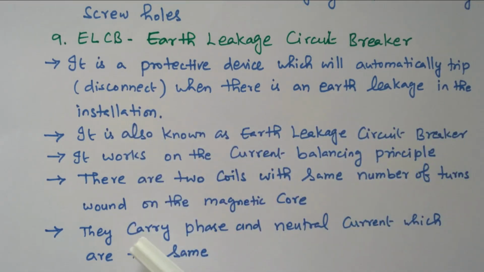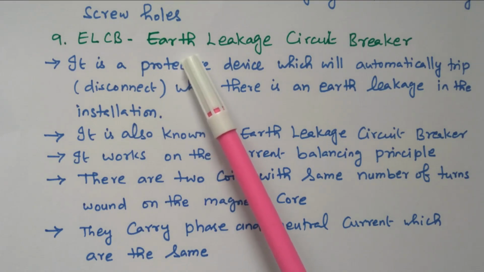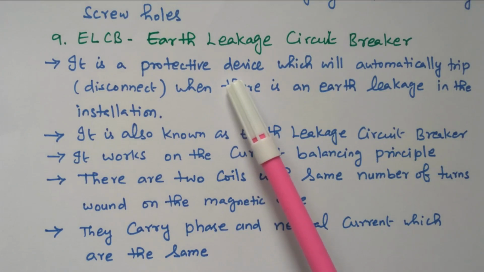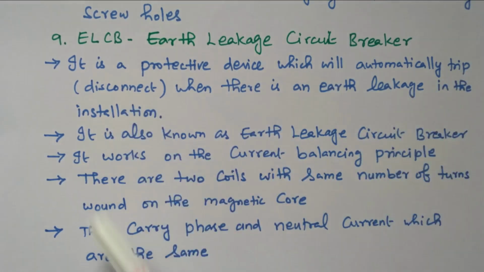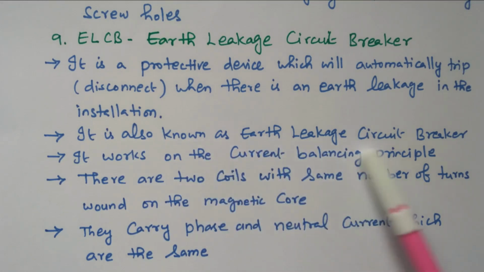We already saw the fuse or MCB, which is used when excess current is flowing through the equipment. This one is used for earth leakage. If any earth leakage is there, this circuit breaker will protect the equipment by tripping or disconnecting. It is also known as earth leakage circuit breaker.